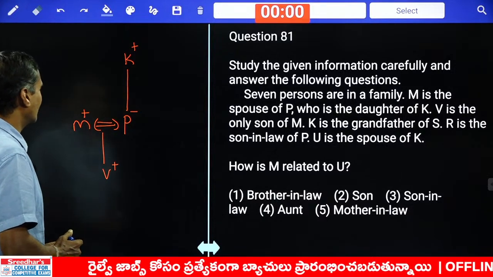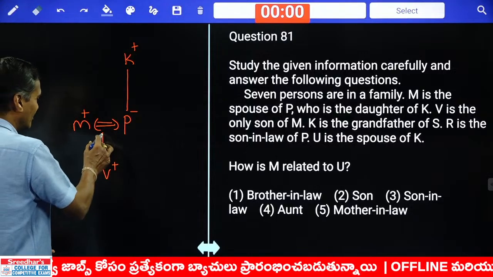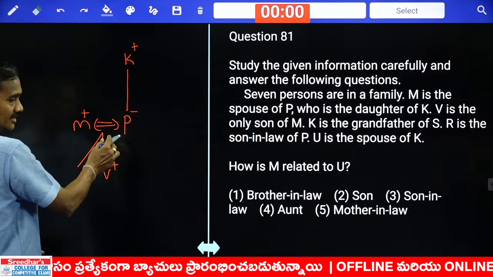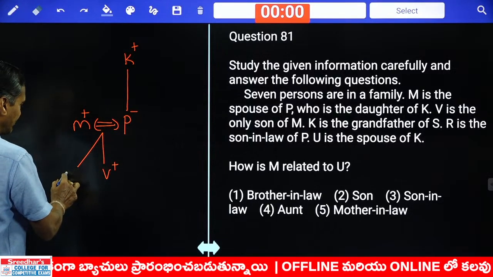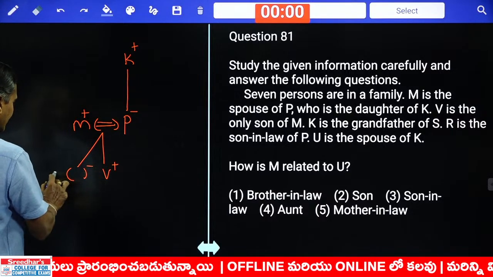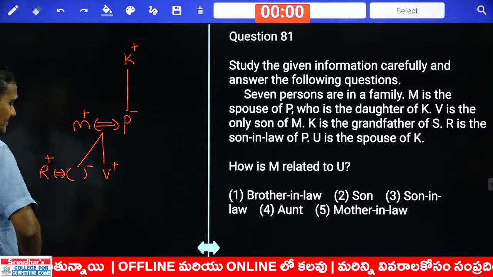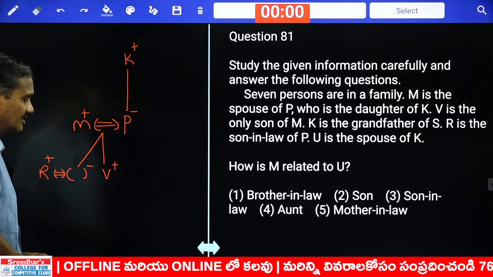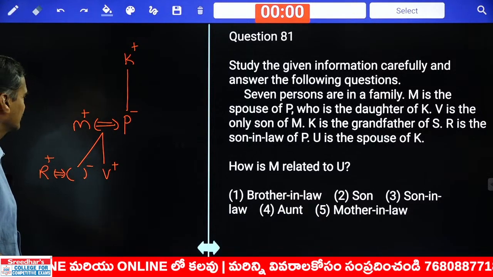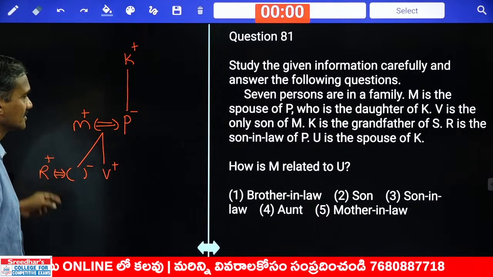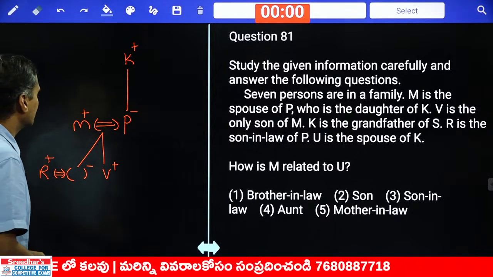Then K is the grandfather of S. R is the son-in-law of P. R is the son-in-law of P means P is having a daughter, and the daughter's husband is R. R is the son-in-law of P. P is daughter's husband.